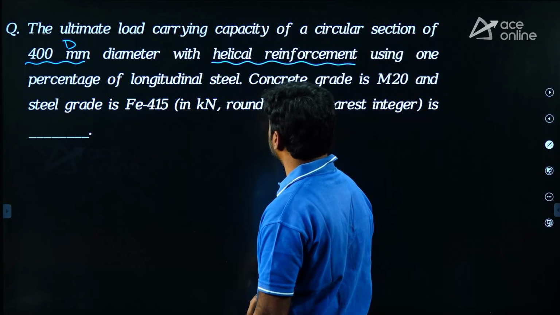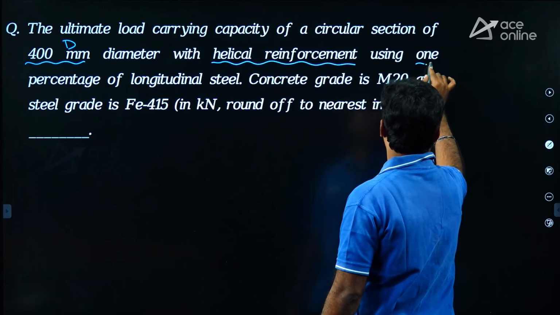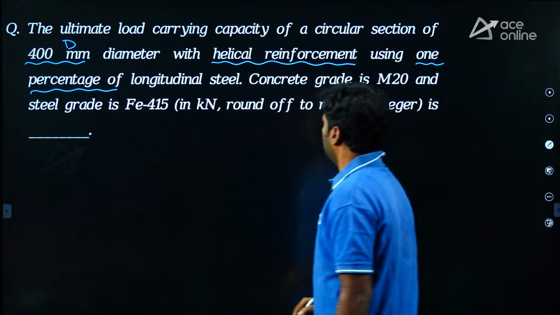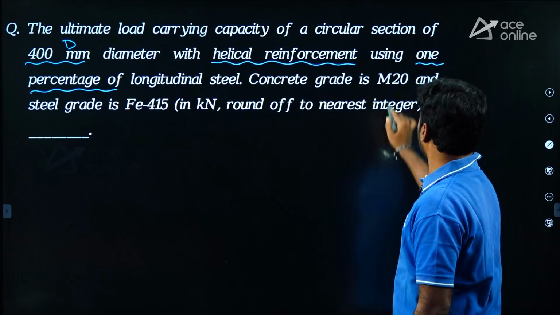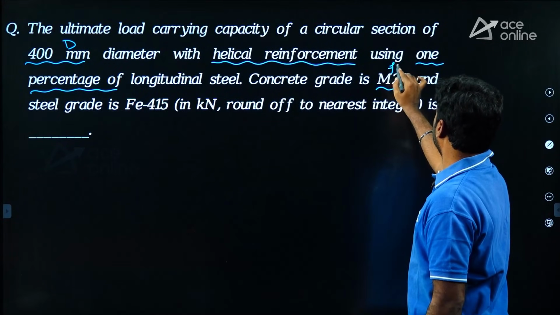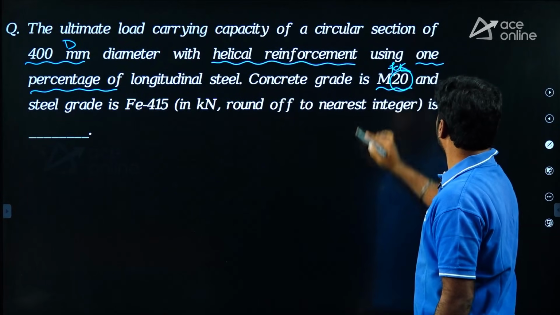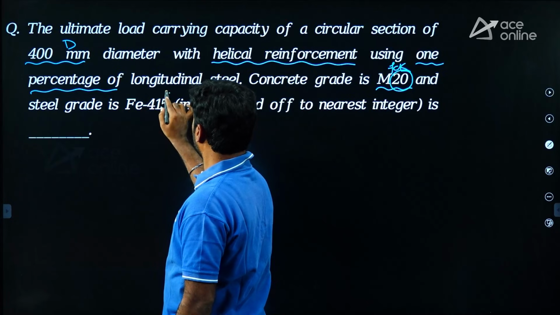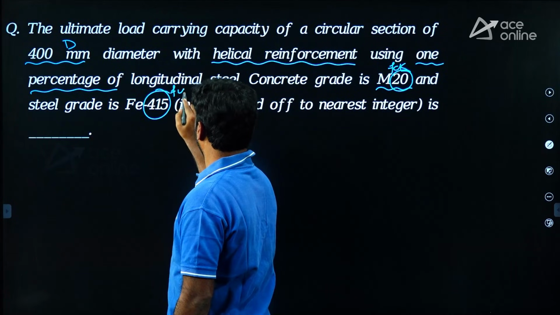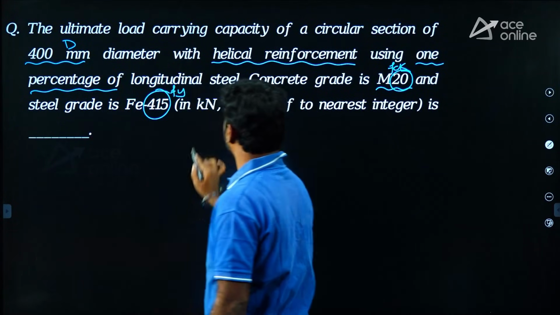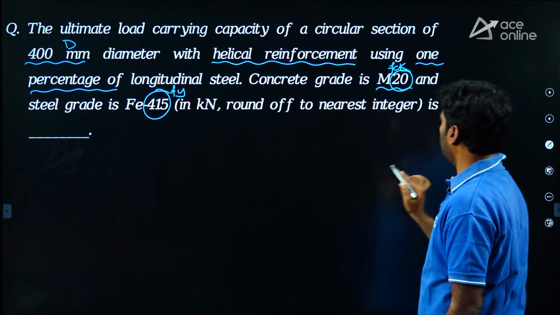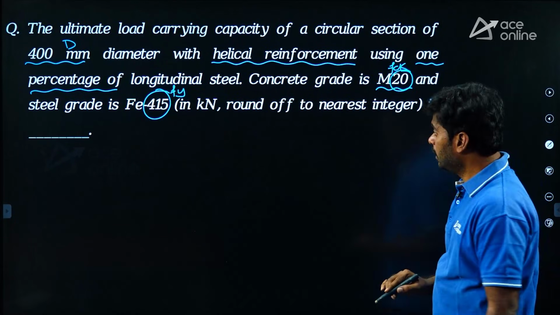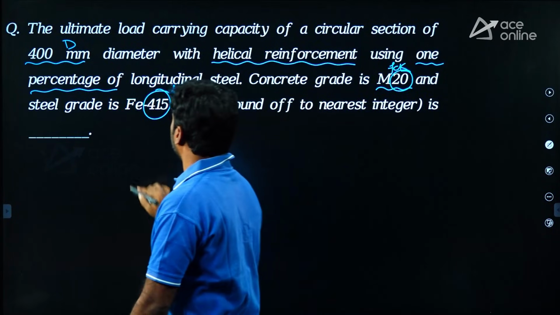Using 1% of longitudinal steel, they have given that 1%. Concrete grade M20, so FCK we can take it as 20, and steel grade of Fe 415, so we take Fy as 415 Newton per mm square. Answer required in kilonewton, round off to nearest integer.